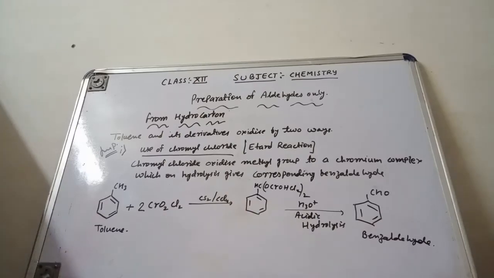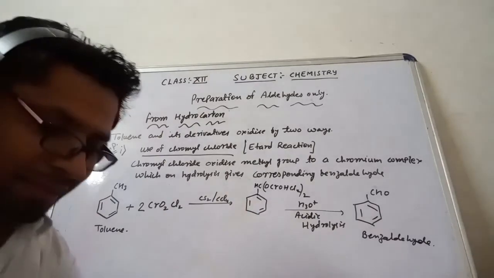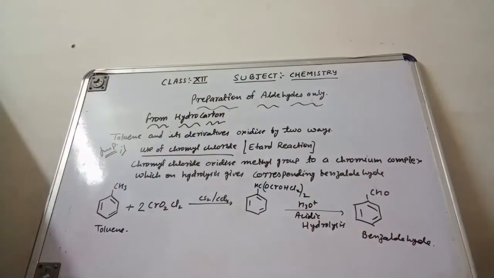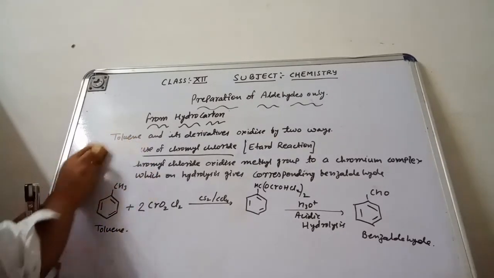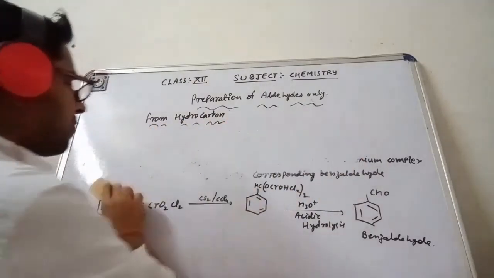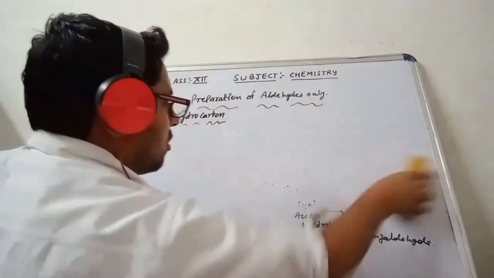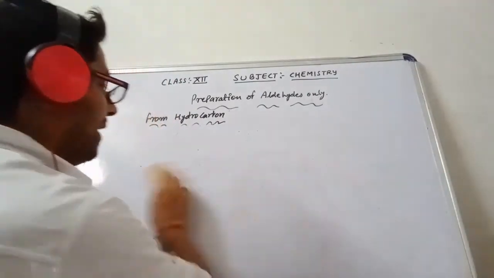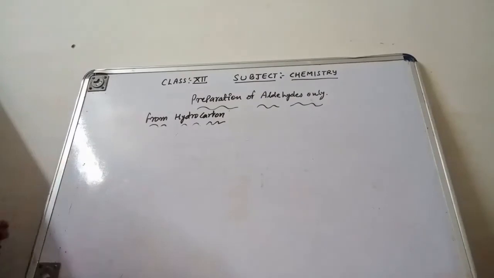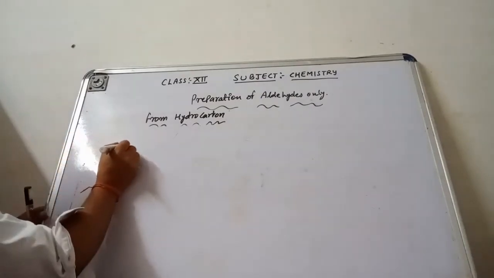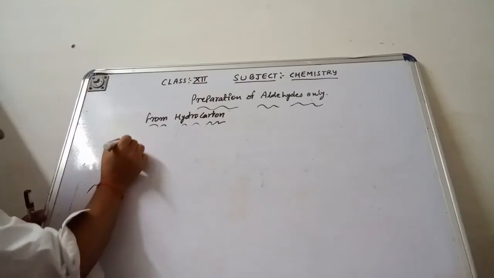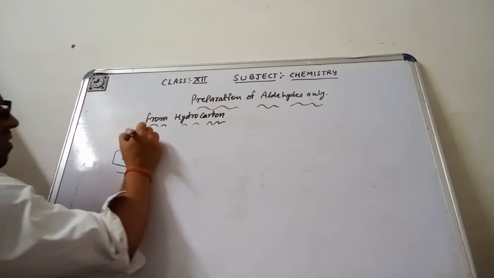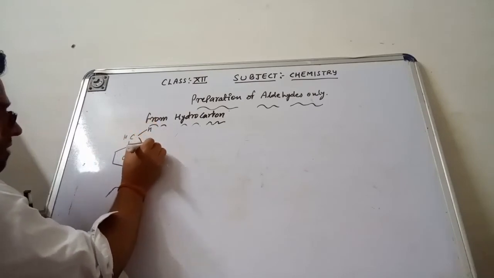Now I will show you how this reaction is going to complete. What is the way that reaction is going to complete? Please check out. If you are not able to understand from here, then the way I am discussing with you, if you see here, I am talking about toluene. Toluene I can write in this way. This is the benzene ring. This is the carbon. This is the hydrogen. One hydrogen represented here, one hydrogen represented here.